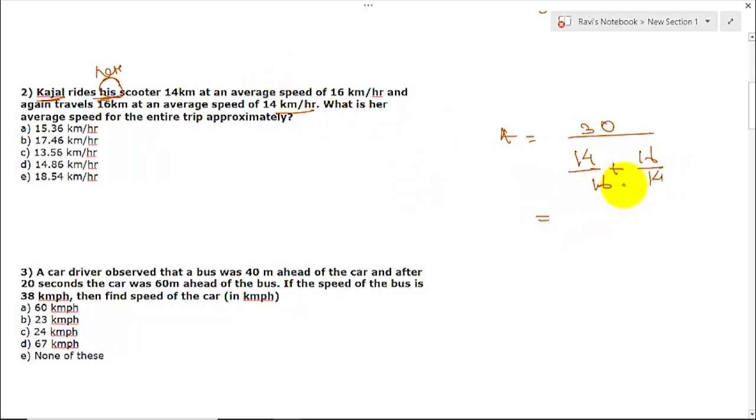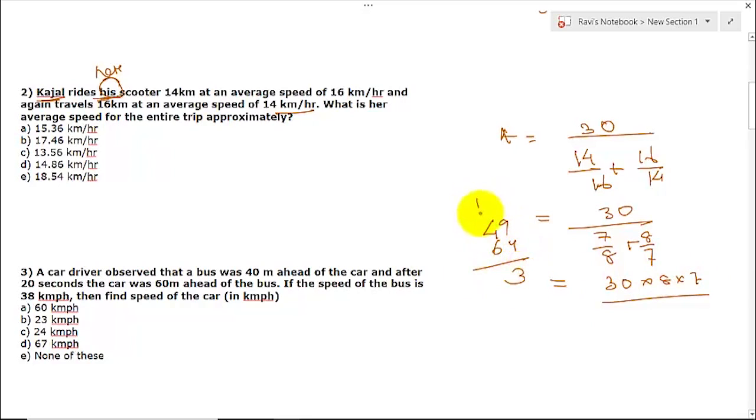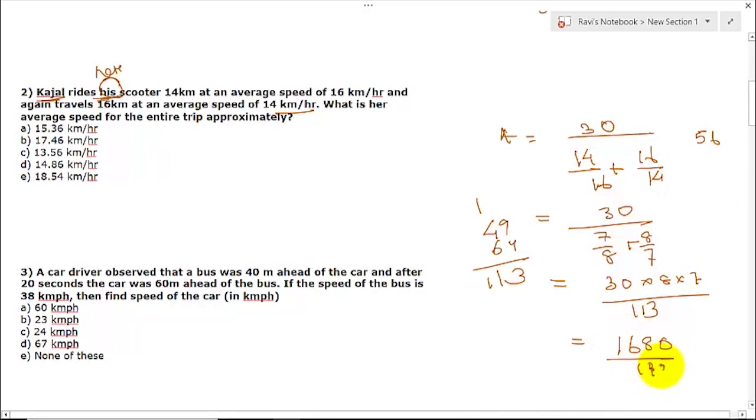So let us solve this. Here it will be 8 by 7, that will be 30 into 8 into 7. Here it will be 49 plus 64. Okay, 9 plus 4 is 13, 1 carry 10, 11. So 113. So you have to find the multiplication also. 8 times 7 is 56. 56 into 3 is how much? 168. 113.